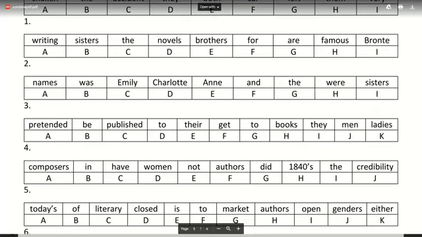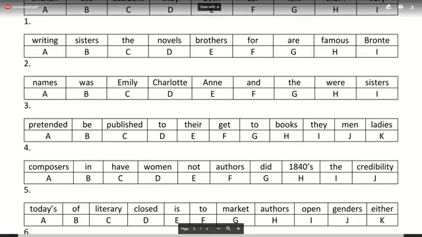None of you are getting number 2 right. Okay, let's see who does number 2 first. Preet got number 2 right. She's given me the answer: the sisters' names were Emily, Charlotte, and Anne. That one goes to Preet.